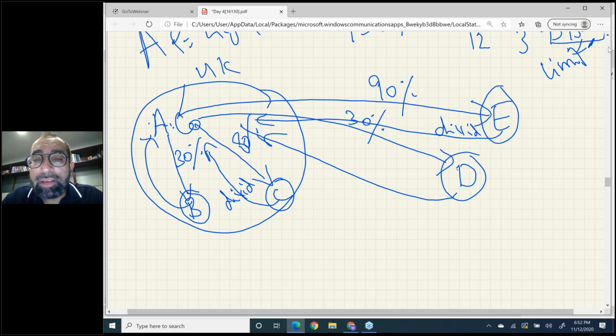But yes, one thing remains constant: for companies all dividend income is exempt. Each and every dividend income is exempt. Okay, right?